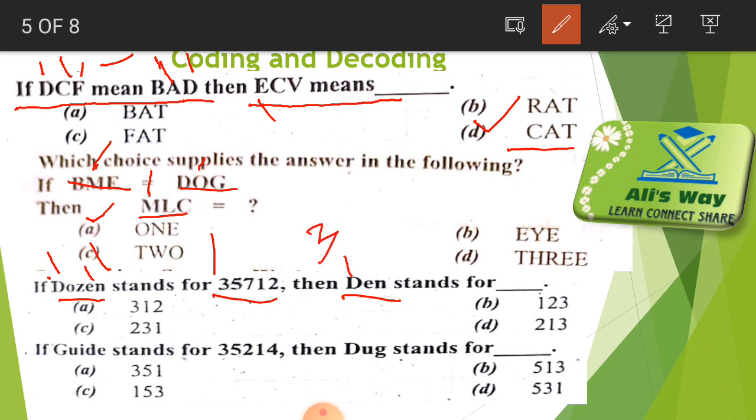After that, for E the code is 1. We will write 1 for this E. Are you understanding? Yes. After that, here is N. The code for N is 2. So for N we will write 2. Our answer is 312, and our first option is the answer, and it is correct. Just like this, you have to solve this question by yourself.